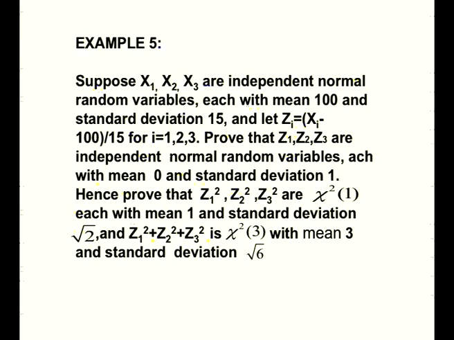Prove that z1 square, z2 square, z3 square are chi-square of 1, each with mean 1 and standard deviation to be found out, and similarly z1 square plus z2 square plus z3 square is a chi-square random variable with 3 degrees of freedom, with mean 3 and standard deviation root of 6. Okay, we shall do this problem.